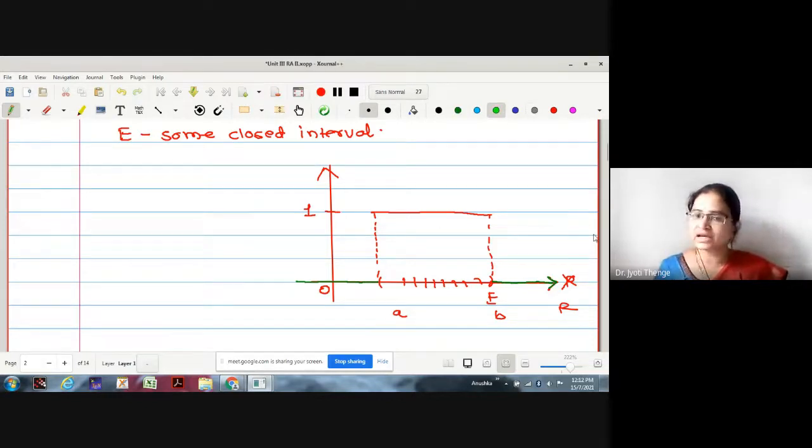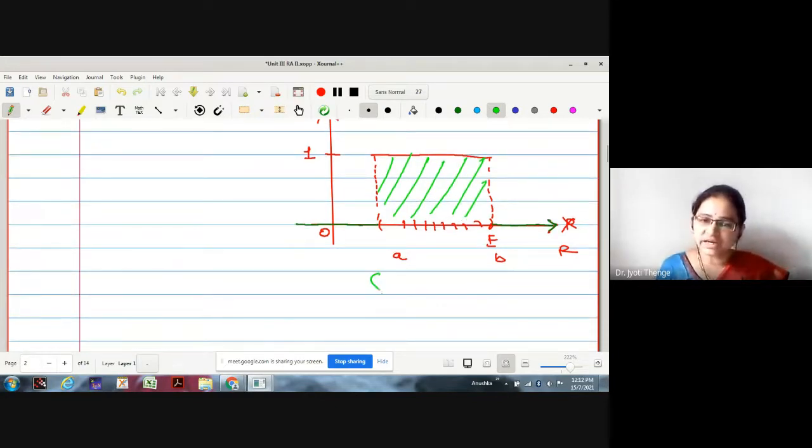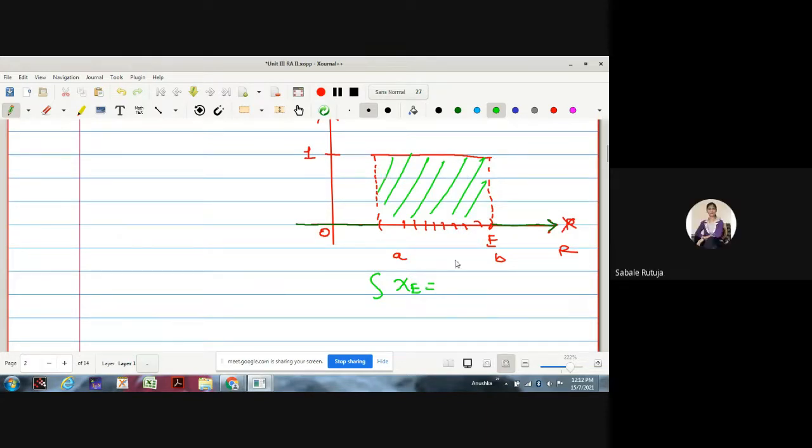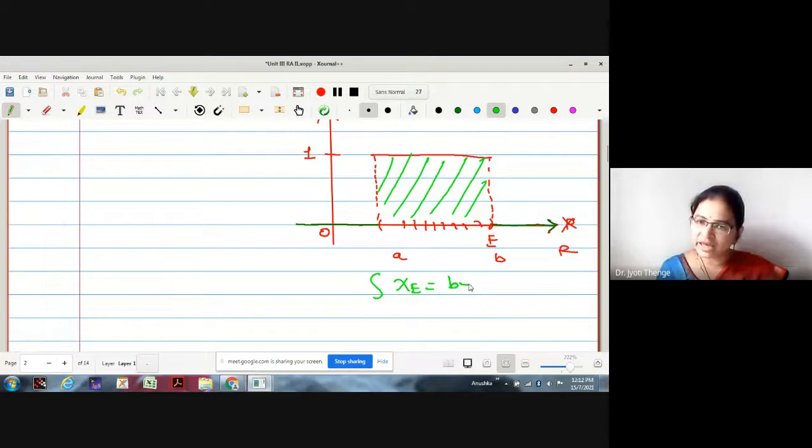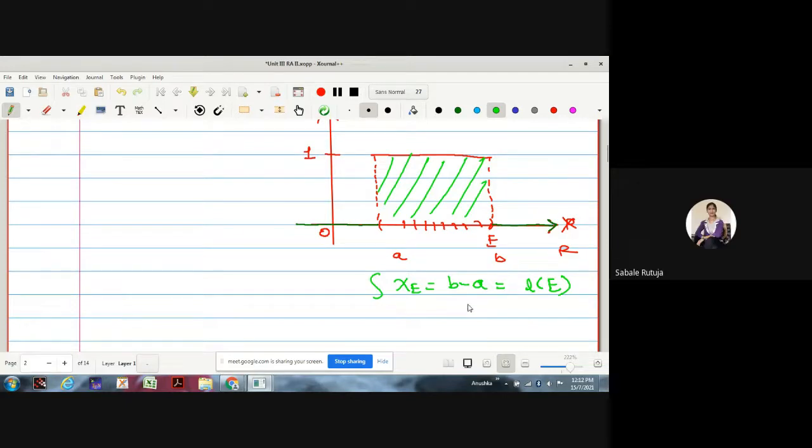What is the region under consideration? Then what is the integration of chi E in this case? This is a rectangle, B minus A, and this is the length of E.